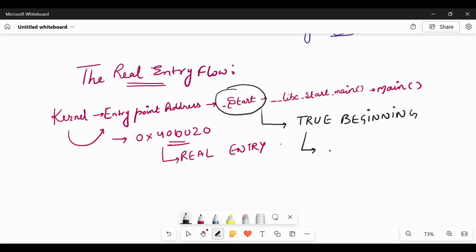So who provides this start function? Start is provided by libc, and we find the definition of this underscore start in the startup code, which is basically written in assembly language.